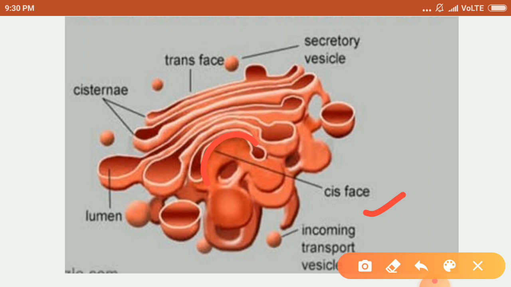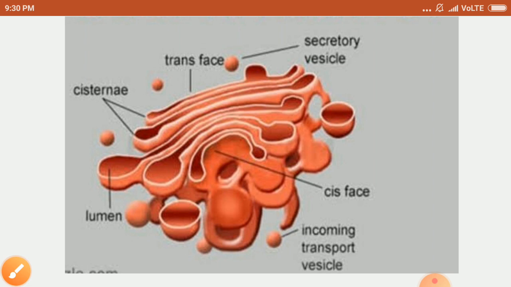It is known as cis, or we can say the forming phase, and the concave is known as trans phase, or it is also known as maturing phase. The cis phase is made by budding of smooth endoplasmic reticulum and by fusion of vesicles whose outer side is convex. The trans phase is constituted by breaking up of cisternae into vesicles and vacuoles whose inner end is concave. The cis and trans phase of the organelle are entirely differentiated, but they both are interconnected.